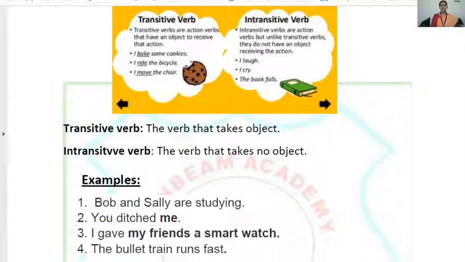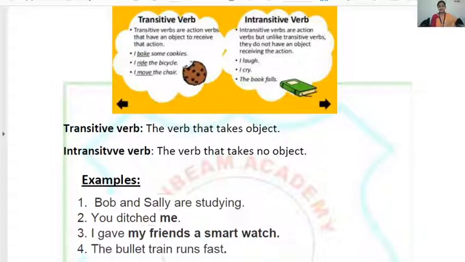Now, look at the third sentence. I gave my friends a smart watch. Okay. Now, gave is the main verb. And now start asking the question. Gave what? A smart watch. Got the answer. Again, ask the second question. To whom? Answer is my friends. So I asked two questions and got two answers. This is ditransitive. Gave is a ditransitive verb because it is taking two objects.